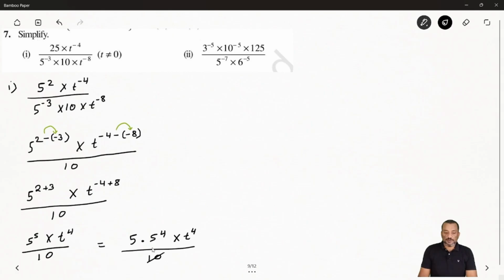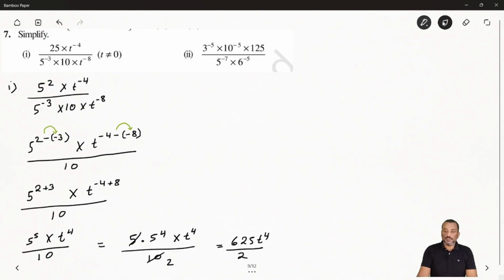So now we can cancel, and you will get 2. So now 5 to the power 4 is how much? 5 times 5, 25, 25 times 5, we will get 125, and 125 times 5, we will get 625. So 625 t to the power 4 by 2. Are we getting clear?